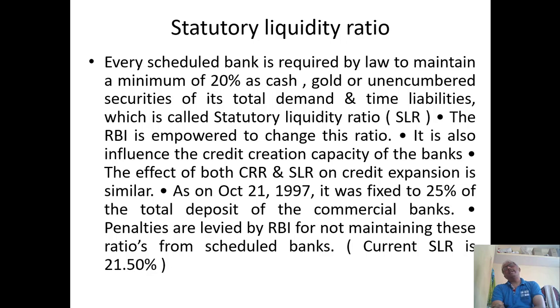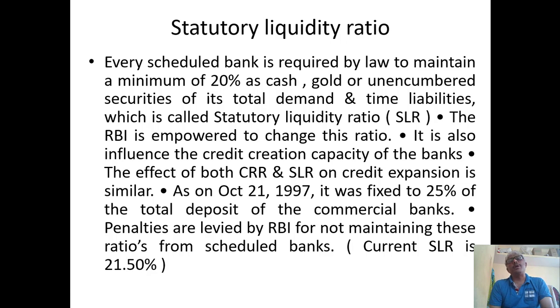So here all the commercial banks are also required to maintain the minimum statutory liquidity ratio with the central bank. This statutory liquidity ratio will be maintained with the RBI. If it increases, the credit creation capacity of the commercial banks will be reduced. If it decreases, the credit creation capacity of the commercial banks is expected to increase. At the moment, it is 21.5%.